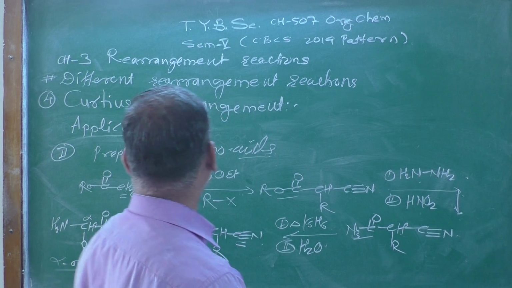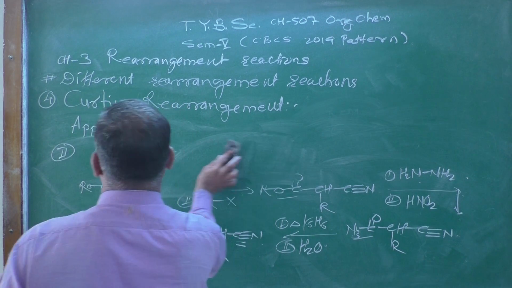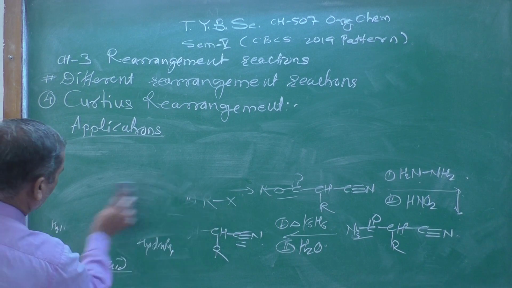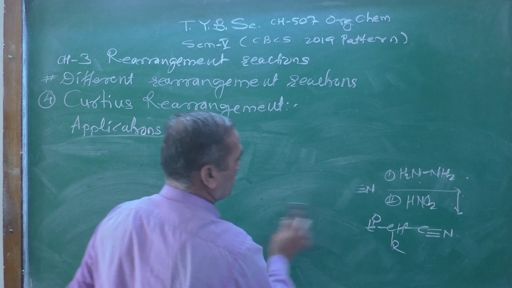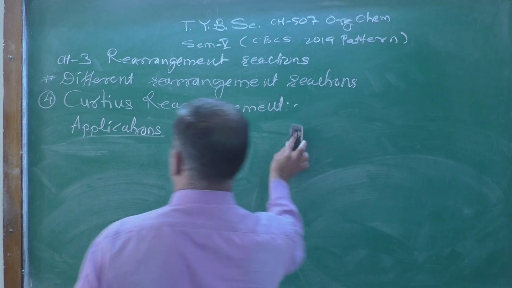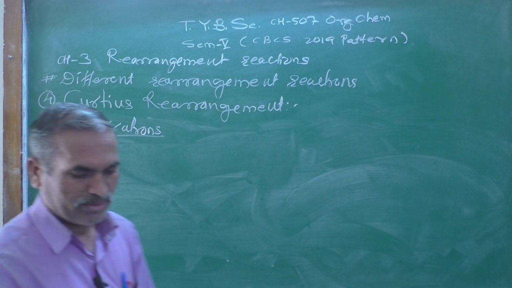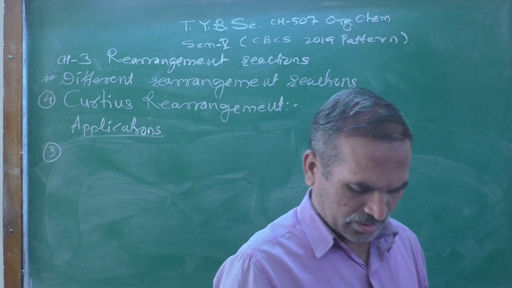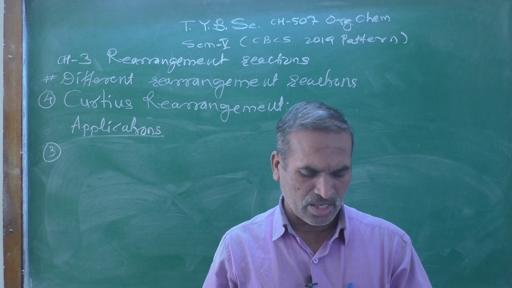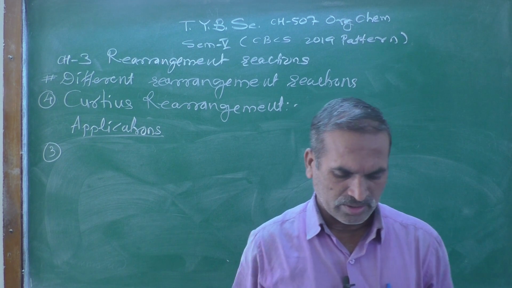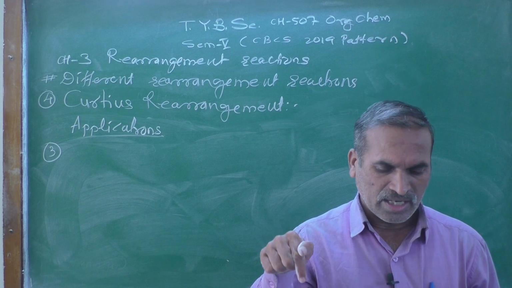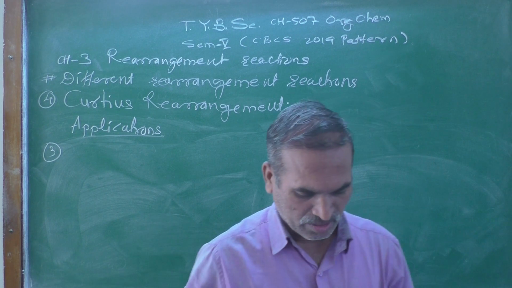Now let us move on to the third application which we are going to discuss over here. The Curtius reaction can also be used for stepping down the acid series.